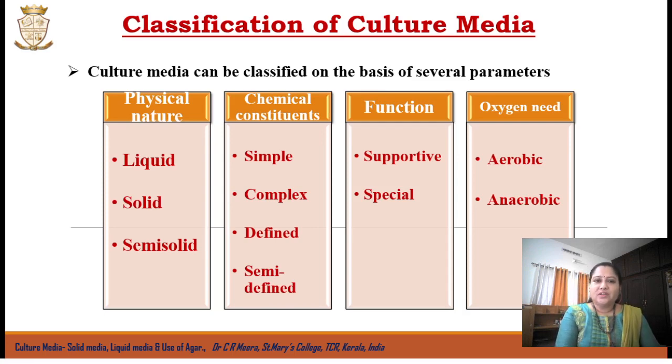Now coming to the classification of culture media. The culture media is classified on the basis of several parameters. They can be classified on the basis of physical nature, the chemical constituents present in it, their function, and their oxygen use. So, based on the physical nature or appearance, the media is divided into three types, that is, liquid media, solid media, and semi solid media.